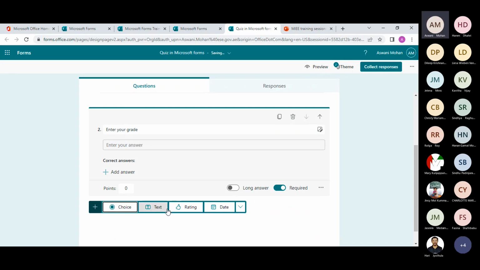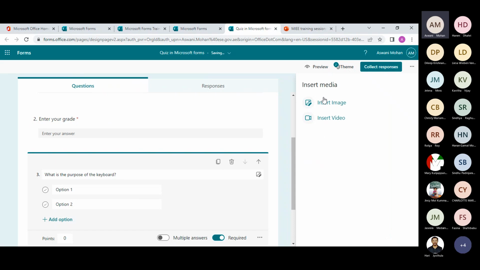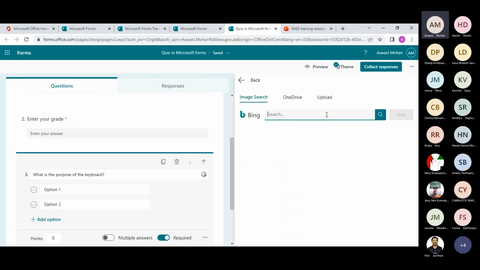Right, and the next question is where I actually start my quiz. So the second question, I am going to add a question related to my subject. Let's say, what's the purpose of keyboard? You can add a picture to support your question. Let's say if you're using this for cycle one, maybe you can add a picture, which will be very useful for them.